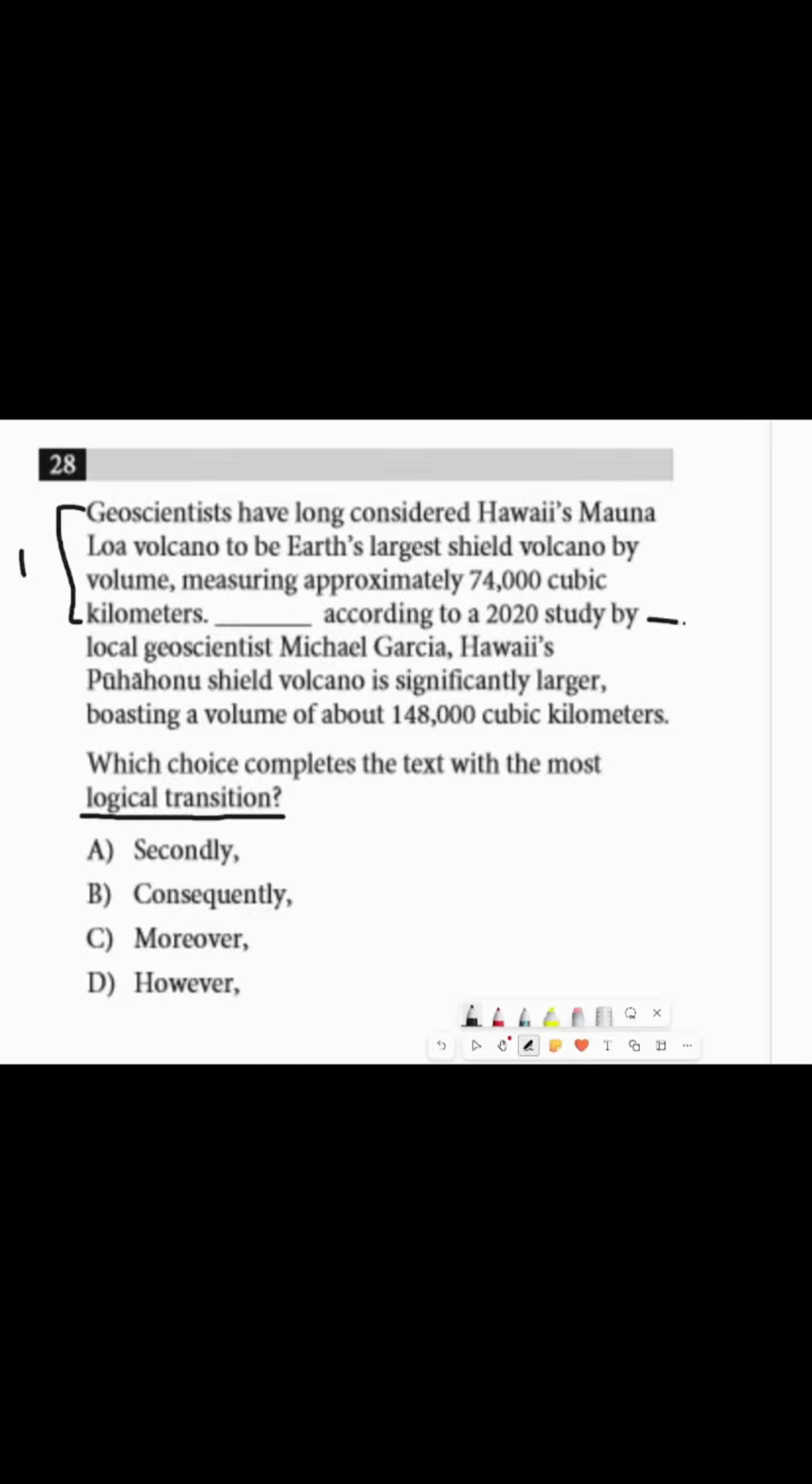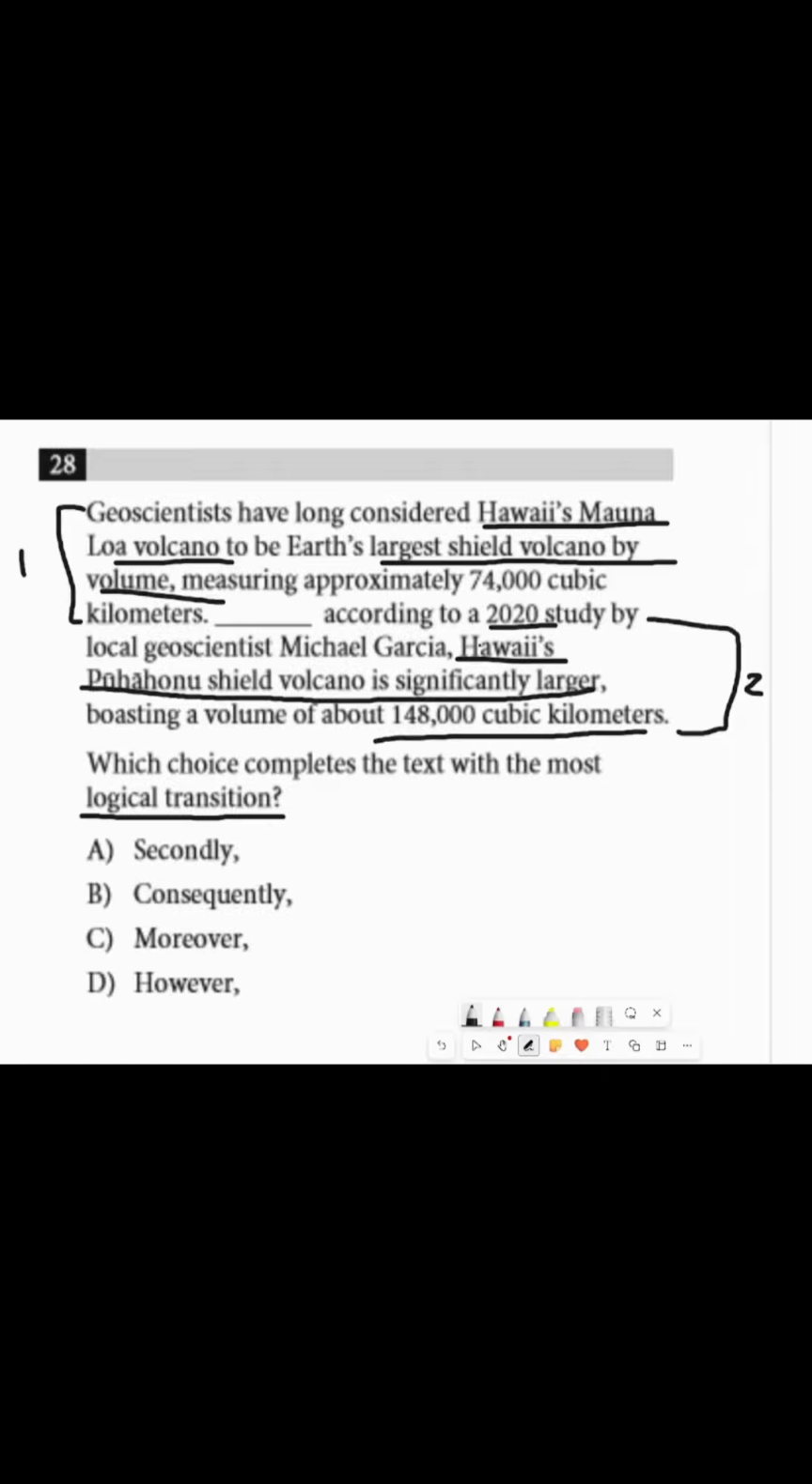Now, this other chunk of text, we realize that it is contrasting this, because this one is saying the largest shield volcano by volume is Hawaii's Mauna Loa volcano. But chunk of text 2 is saying Hawaii's Portanu shield volcano is significantly larger, and this is a newer study. So, they're kind of contrasting views. So let's just look at the answer choices.